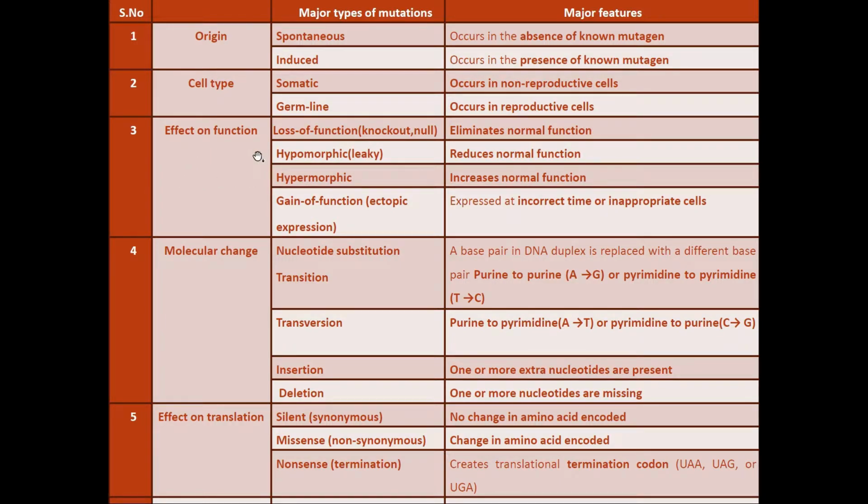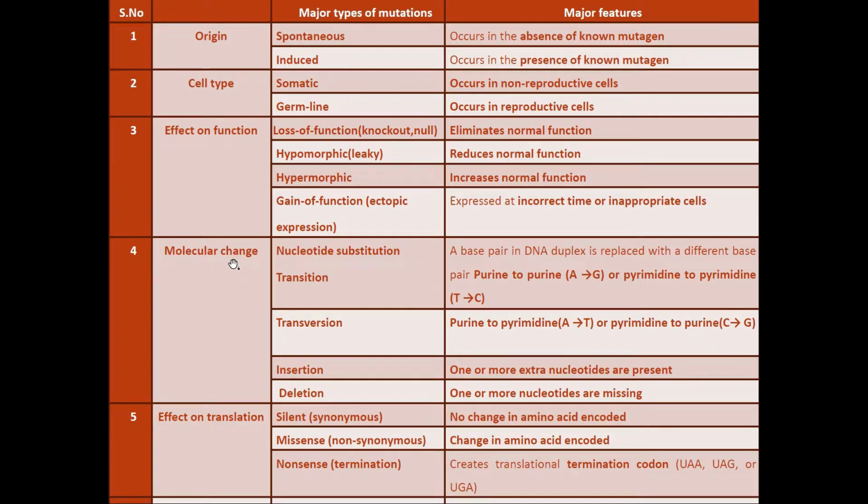Based on the effect on function, the mutation can be classified into loss of function. Because of the mutation, one function of the organism will be lost, eliminating the normal function. Hypomorphic means leaky. It reduces the normal function, so normal function will not be up to the moderate or needed level. Hypermorphic will increase the normal function. Next is the gain of function or ectopic expression, in which a character will be expressed at an incorrect time or by inappropriate cells.